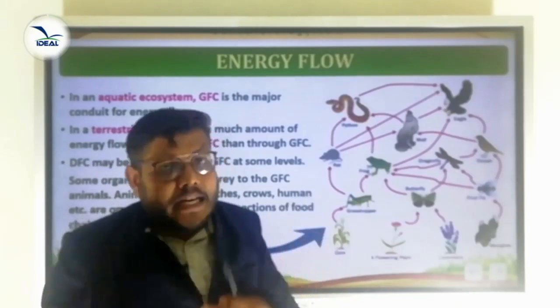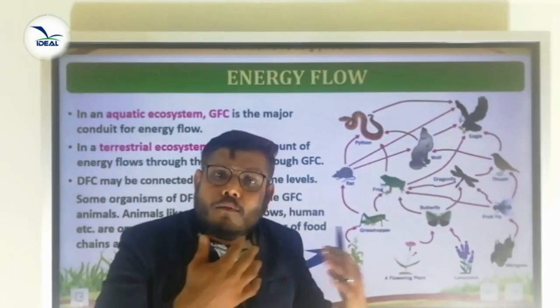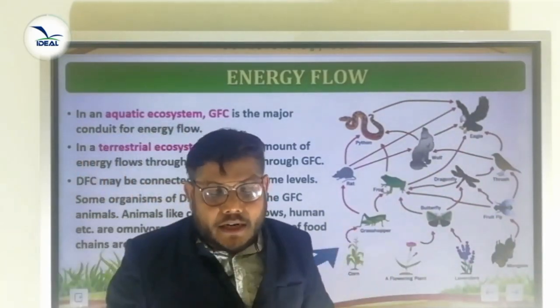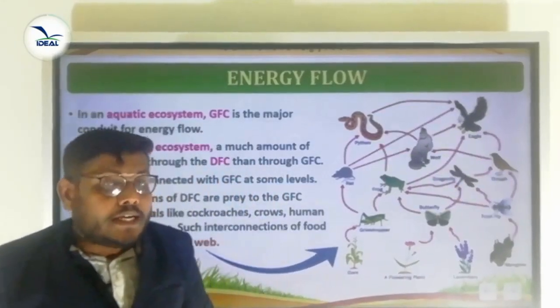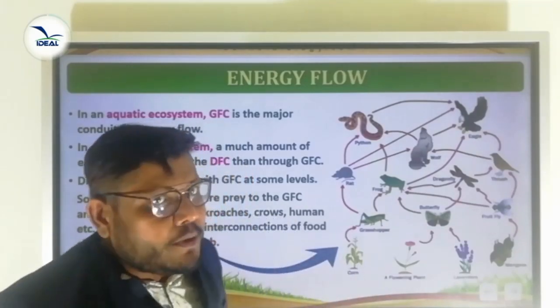What is a food chain and a food web? What is a food chain? The transfer of energy and food from one organism to another organism, repeated eating and being eaten, that is called a food chain. In this way, a chain is established. What is a food web? The network of interconnected food chains is called a food web. Is it clear?